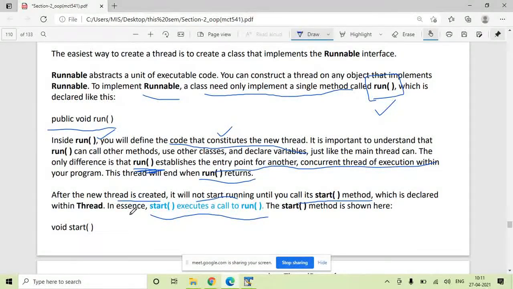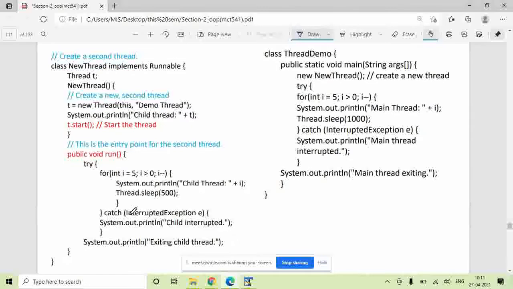So let's see the program for this. This is a very simple program in which we have created one thread. Let's try to understand. So you want to create a new thread.